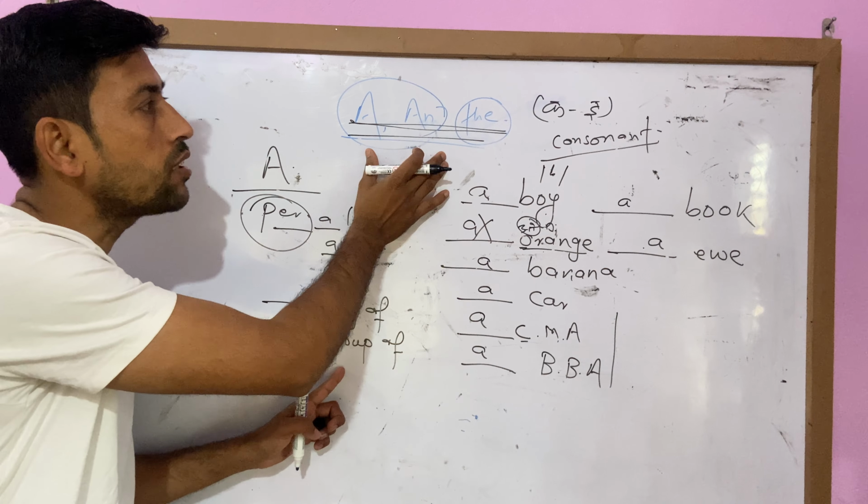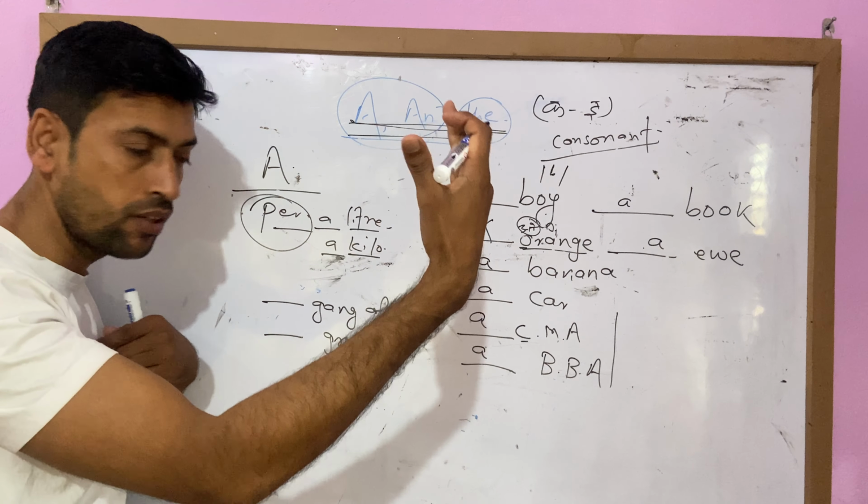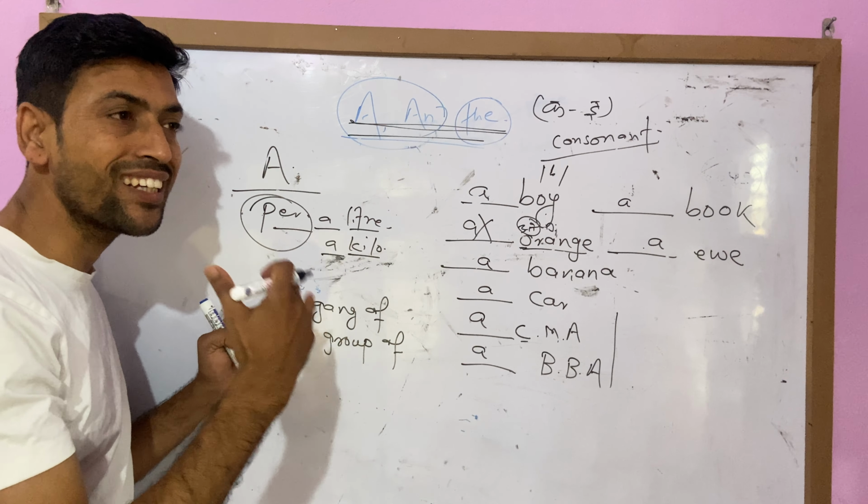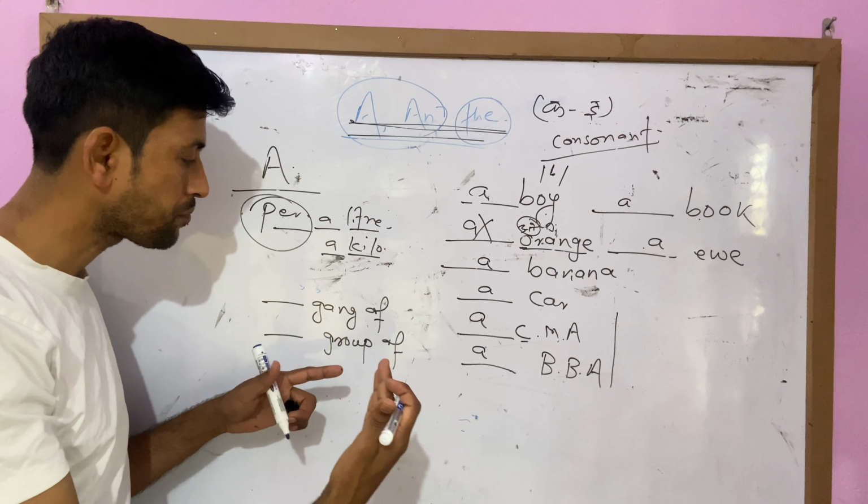Article is used only once, I said before, but this one is an exceptional case. So gang means group of people, the collectives. A group of, another is pile of. This one is an exceptional case, okay? So if these come, then we use a, right? A gang of, a group of, a pile of, this we use.